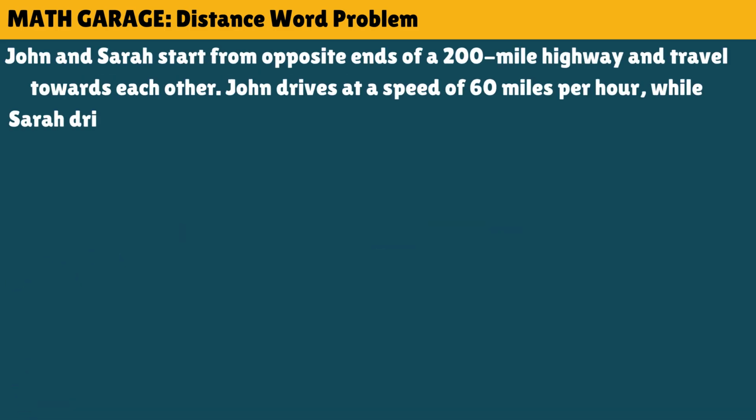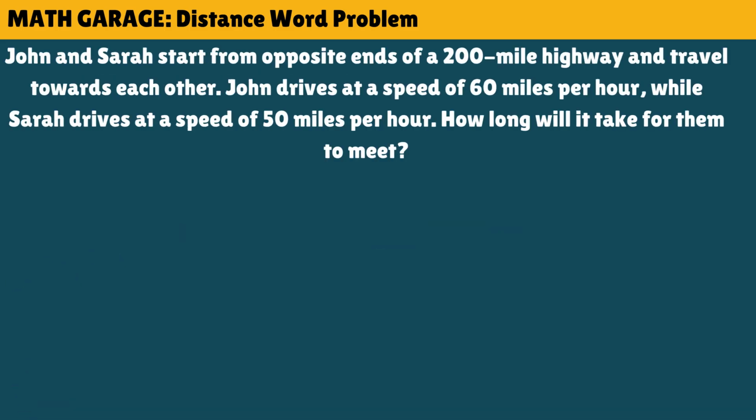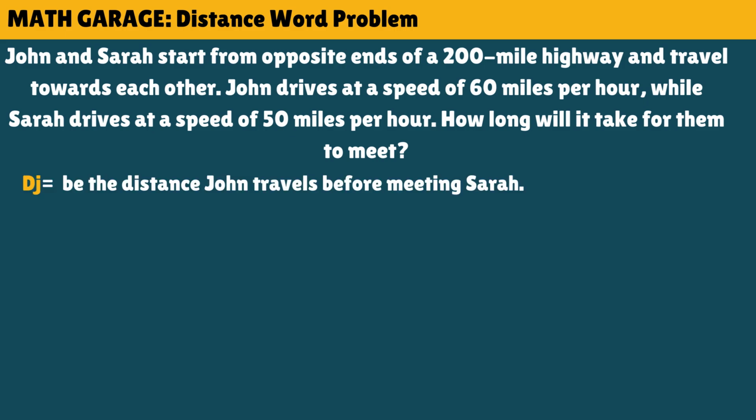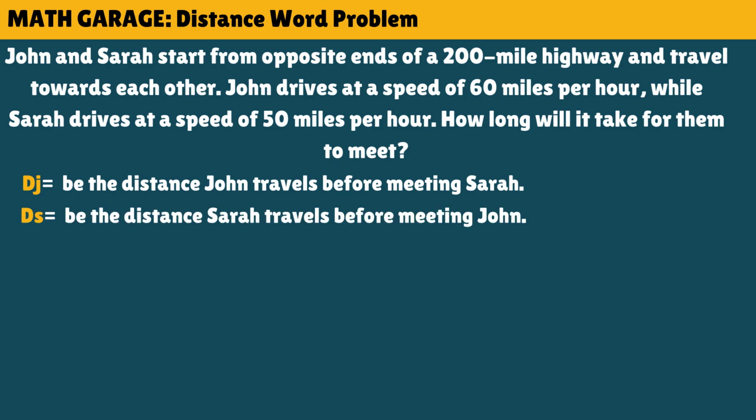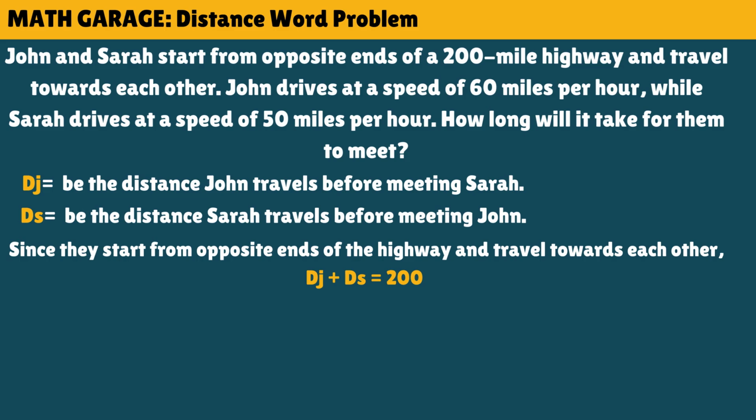John and Sarah start from opposite ends of a 200-mile highway and travel towards each other. John drives at a speed of 60 miles per hour, while Sarah drives at a speed of 50 miles per hour. How long will it take for them to meet? First is to define variables. Let d sub j be the distance John travels before meeting Sarah, and let d sub s be the distance Sarah travels before meeting John. Since they start from opposite ends of the highway and travel towards each other, the distance John traveled plus the distance Sarah traveled is equal to 200. So d sub j plus d sub s is 200.